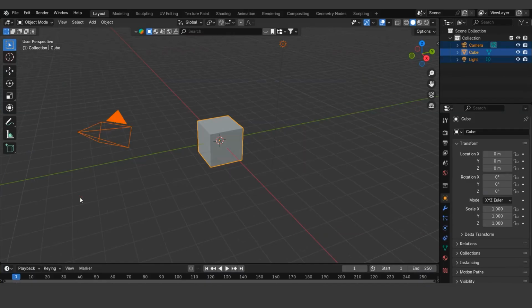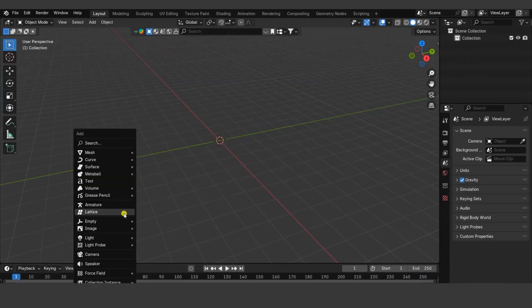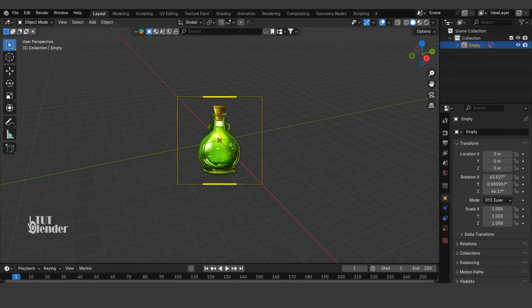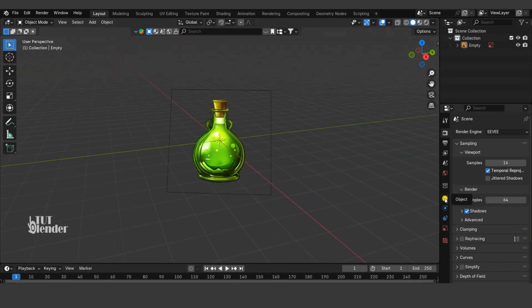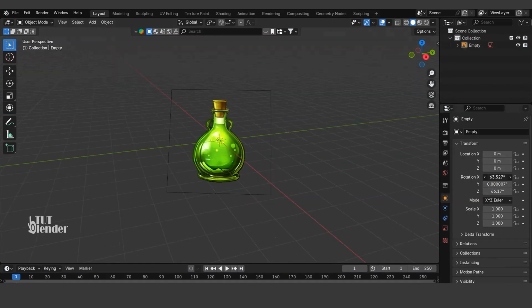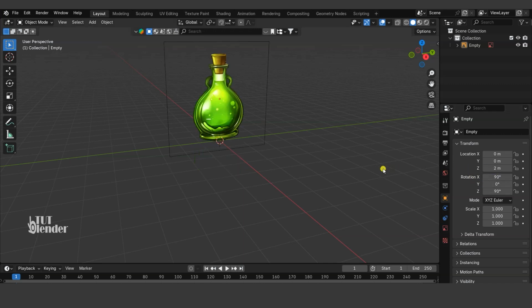First of all, delete everything. Then press Shift A and add your image reference. Then go to Object and put the X rotation on 90, Y rotation on 0, and Z rotation on 90. Then put the Z location on 0.